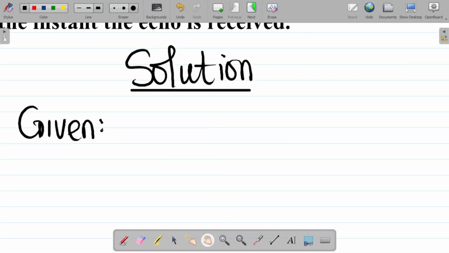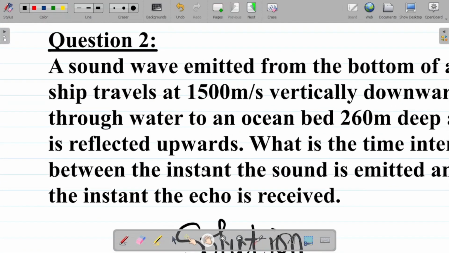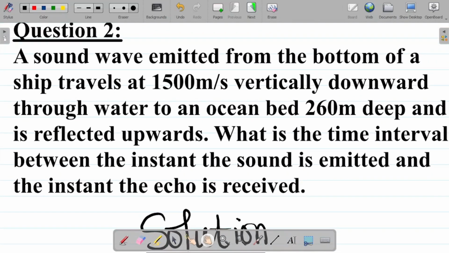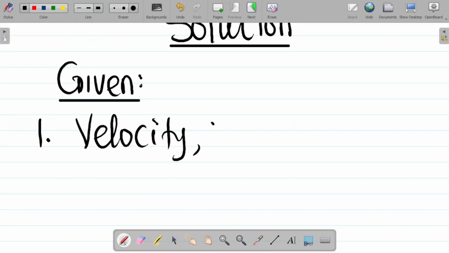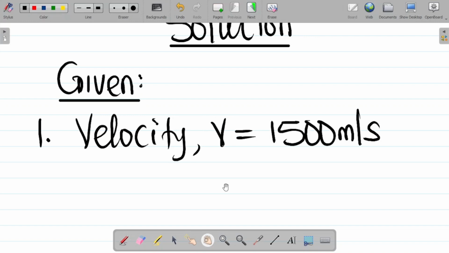What are we given in this question here? Let's go back to the question and see. They said that it travels at 1500 meters per second vertically downward. Meter per second tells you velocity. So the first thing given there is the velocity of the sound wave in water, that's V, equal to 1500 meters per second.